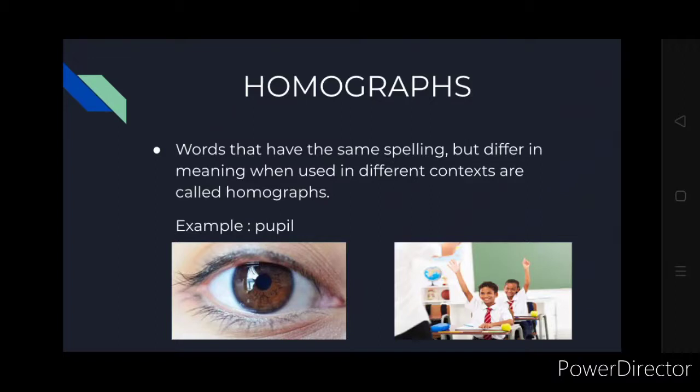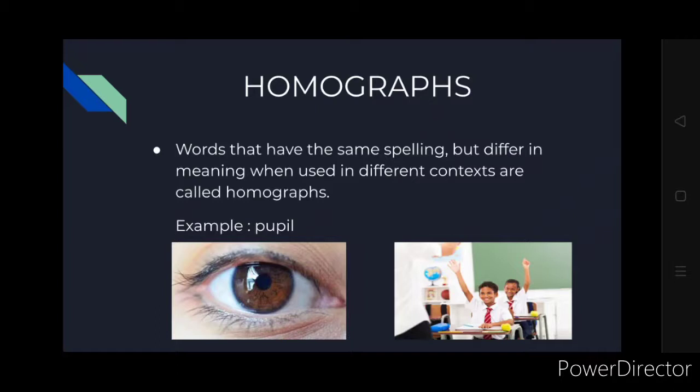Similarly, those words in English which have the same spelling and same pronunciation, but when used in two different contexts, the meanings are different. These words are called homographs.